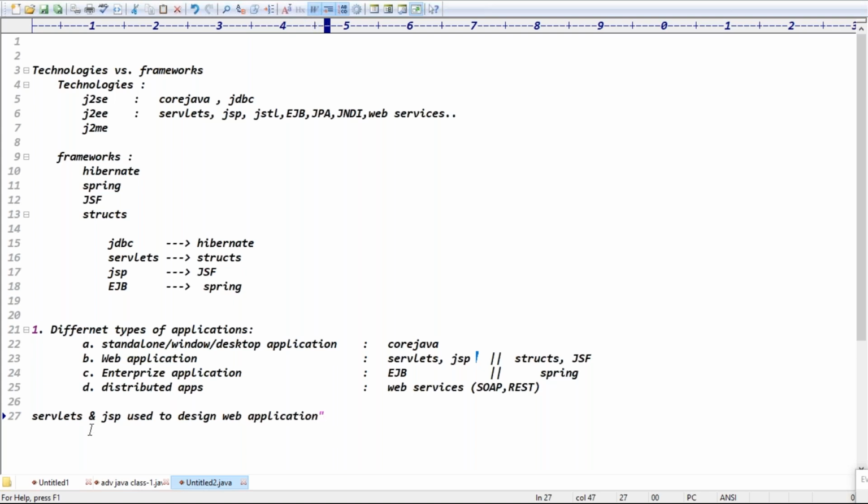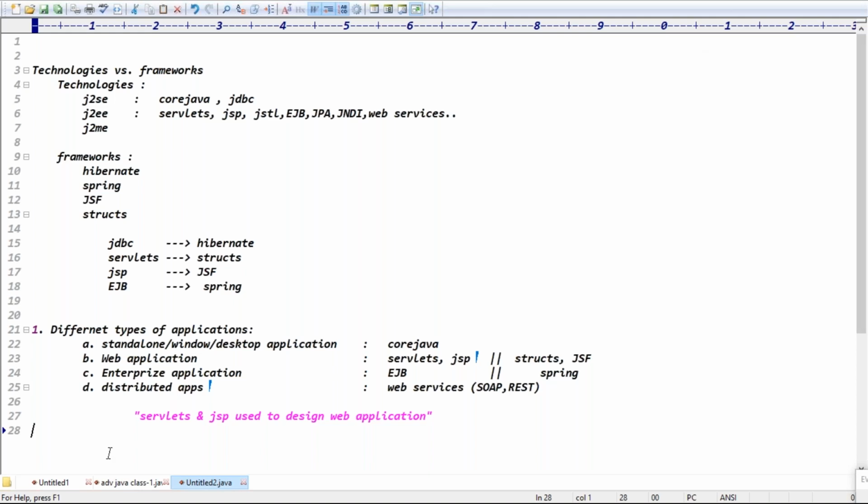to focus on which applications, guys? Web applications, right? Exactly. Once you're done with web applications, after that go for the Spring classes directly. The Spring classes, the faculty will focus on which applications here? Enterprise applications. After Spring, if you take the web services, he will focus on which applications, guys? Distributed applications, right? Yeah, that is an important point, guys. Is that clear now? So finally, we decided these two months of classes, we will focus on which applications? Web applications, right? Exactly. Is that point clear, everyone?